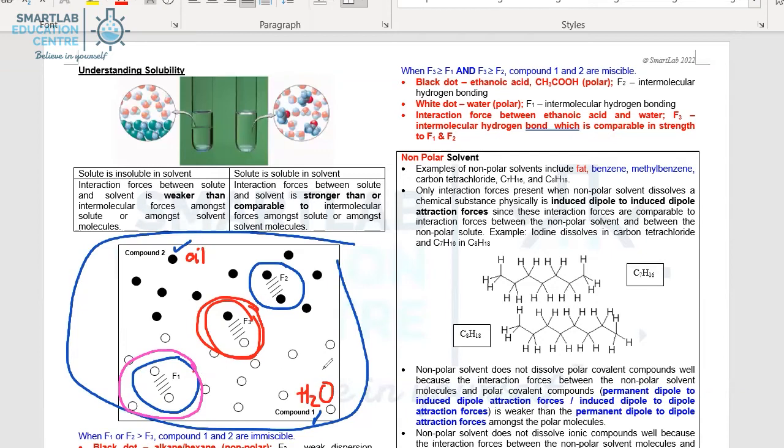Hence, because F1 is the strongest, the water molecules will prefer to stay together and not mingle with compound 2, the oil molecules. Hence, water and oil do not dissolve.